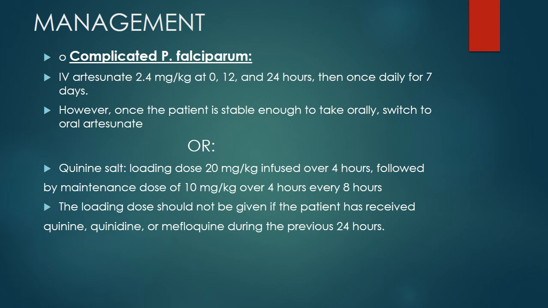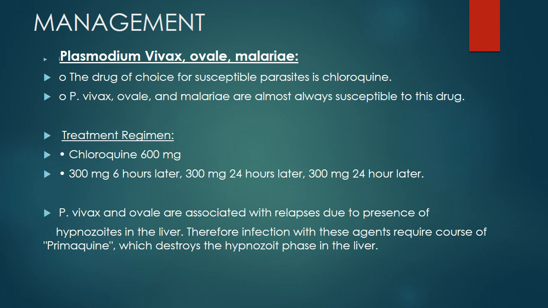and QT interval. The drug of choice for Plasmodium vivax, ovale and malariae is chloroquine, and all these species are always susceptible to this drug. The treatment regime consists of chloroquine 600 mg start dose, then 300 mg 6 hours later, the same dose 24 hours later, and then 300 mg a further 24 hours later. Plasmodium vivax and ovale are associated with relapses due to the presence of hypnozoites in the liver. Therefore, infection with these agents requires a course of primaquine. Primaquine destroys the hypnozoite phase in the liver.